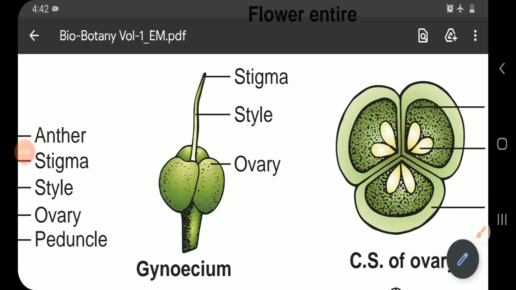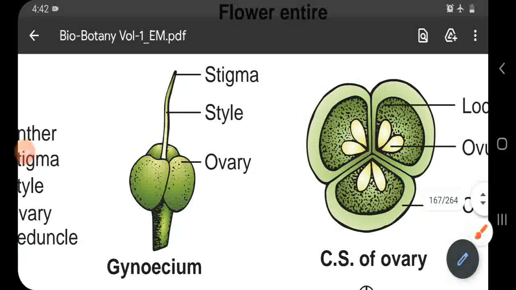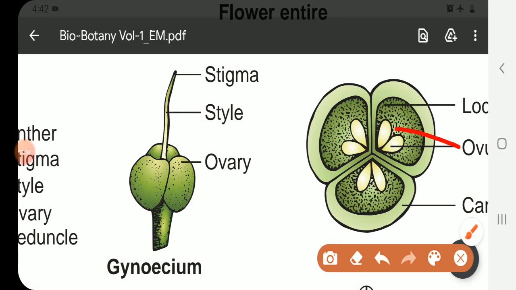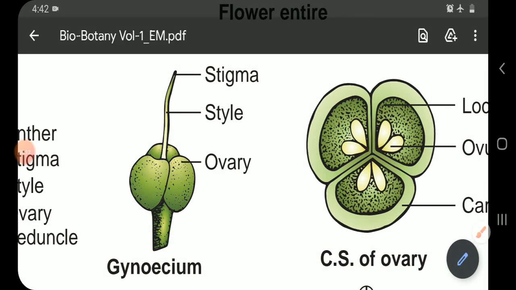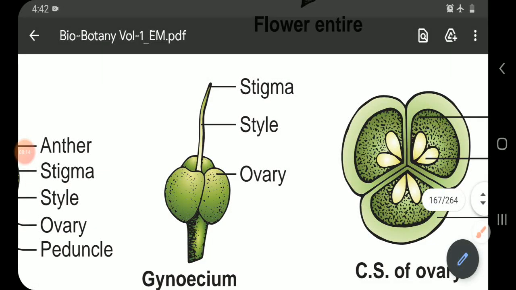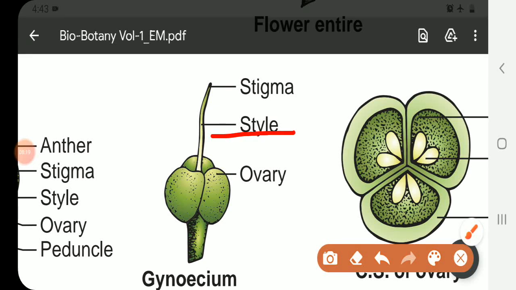And then the ovary is trilocular. The locules are three in number. This is the locule structure. They have three locules with two ovules in each locule. In each locule, the two ovules are attached on the central axis. That's why it is called axile placentation. The style is simple and slender with a simple stigma. So this is the gynoecium.